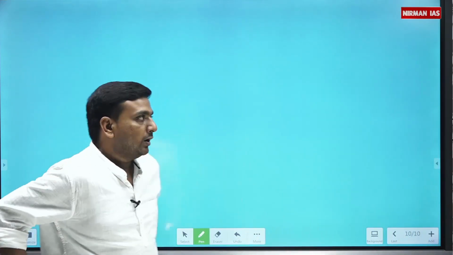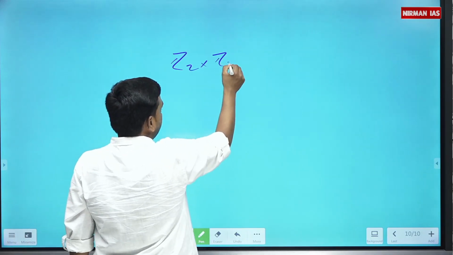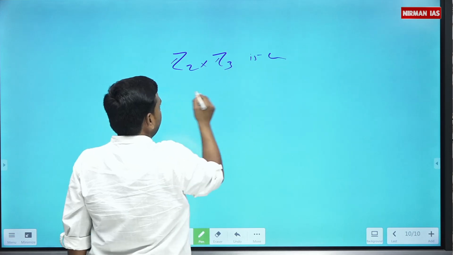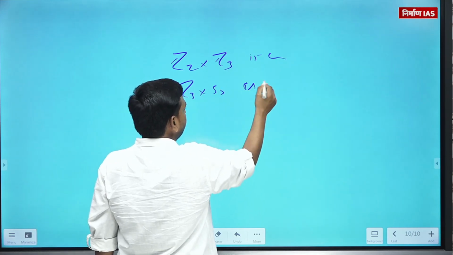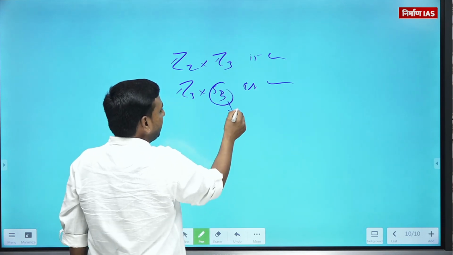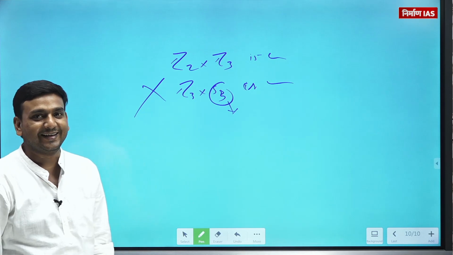For cyclic groups, you can check whether Z2 cross Z3 is cyclic or not. Whether Z3 cross S3 is cyclic or not. Here S3 itself is not cyclic, so it is already ruled out, right?